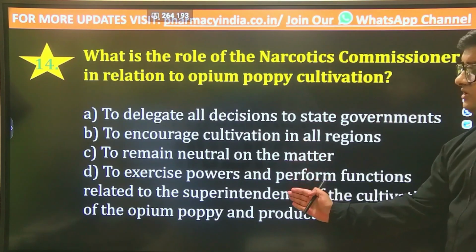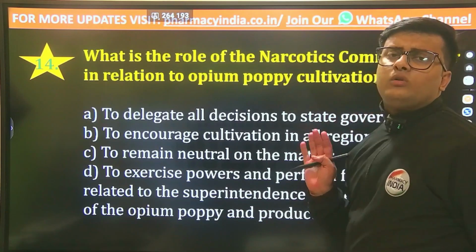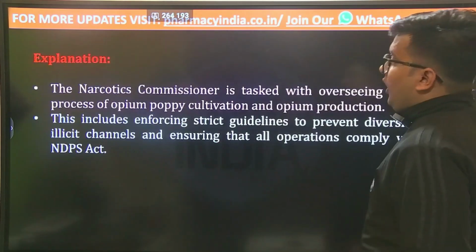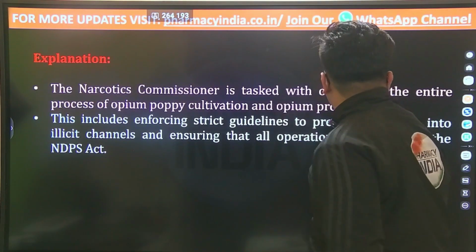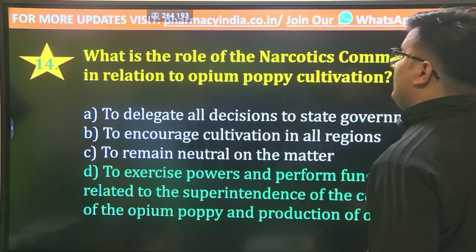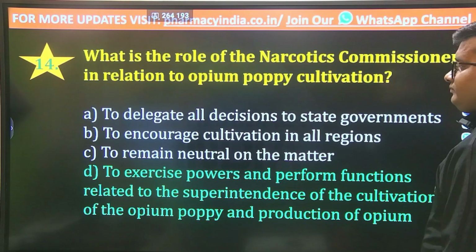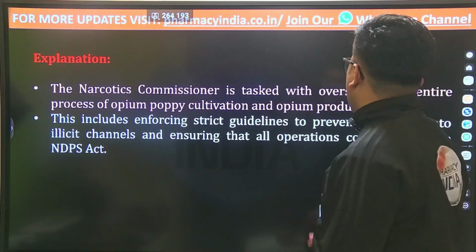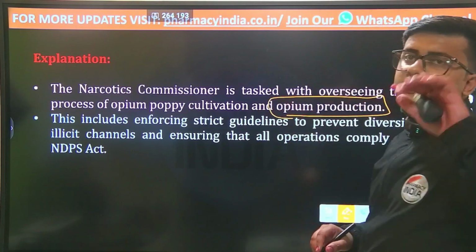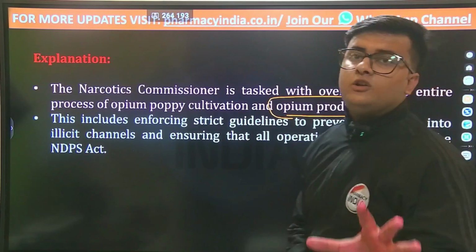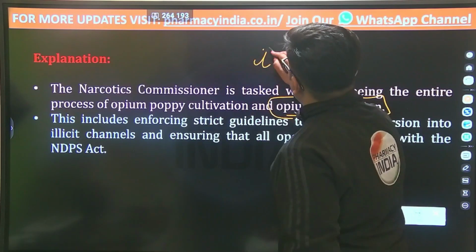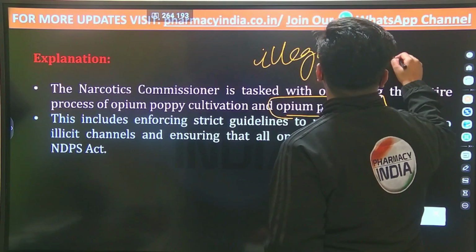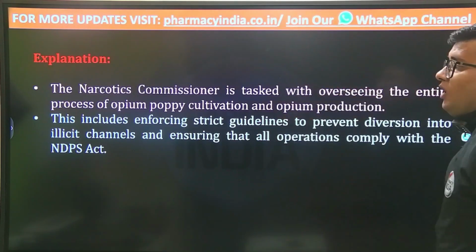Now, from these options, you may easily find out the odd one out. That is your answer. And the answer is option D. Because the narcotics commissioner is tasked with overseeing the entire process of opium poppy cultivation and opium production. This includes enforcing strict guidelines to prevent the diversion or illegal activities under the NDPS, that is, Narcotic Drugs and Psychotropic Substances.